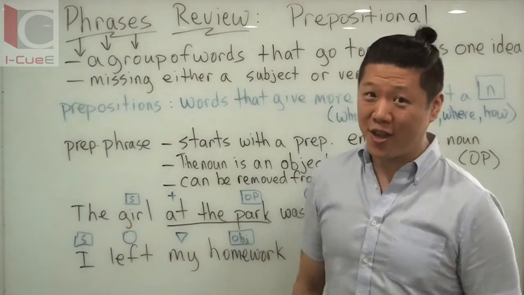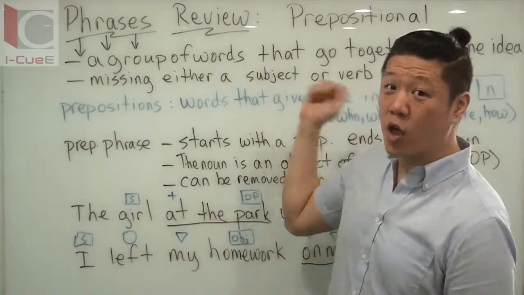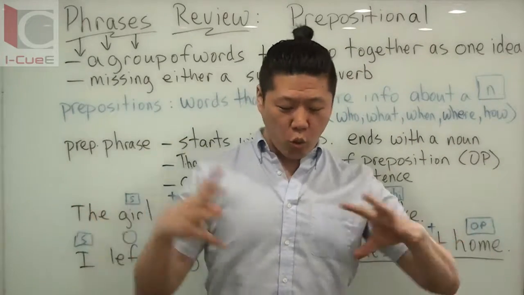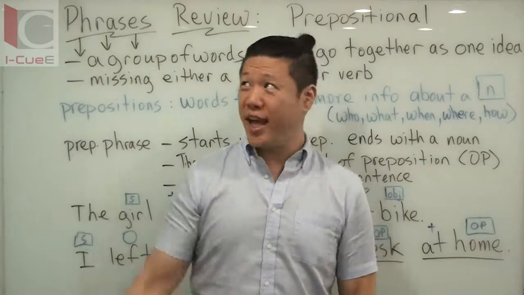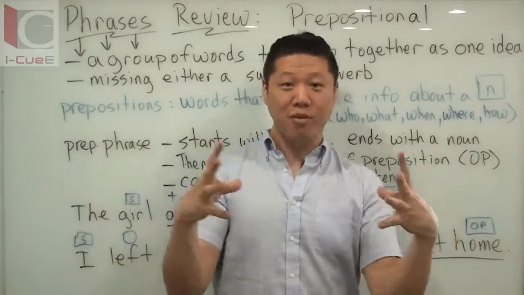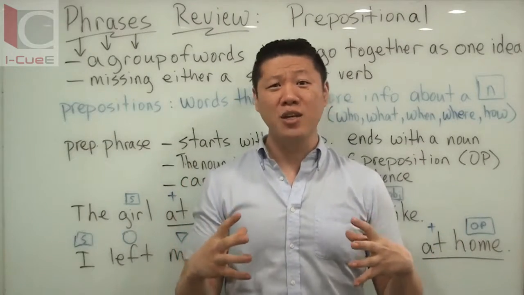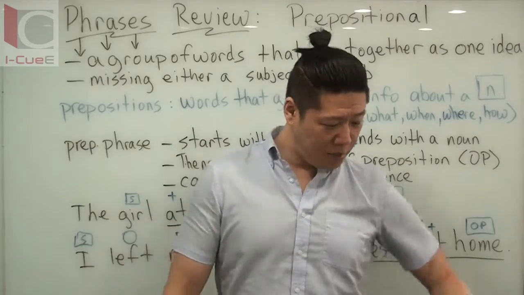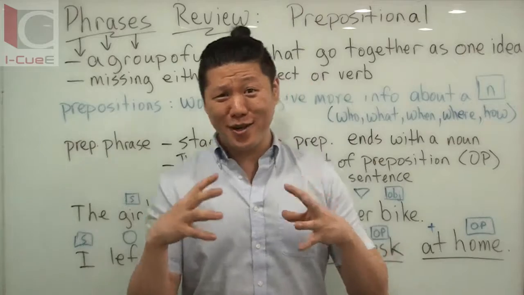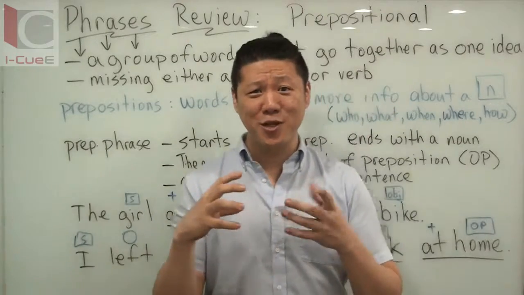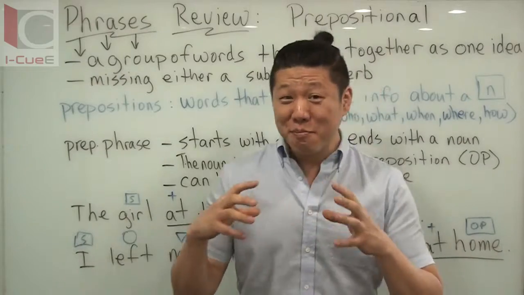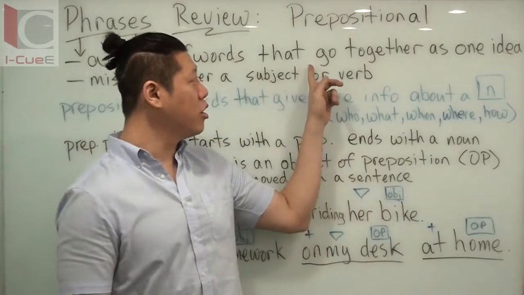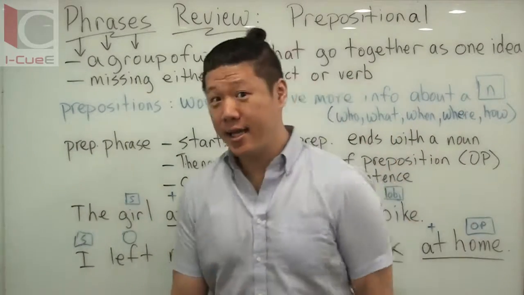So what is a phrase? Let's start there. A phrase is a group of words that go together as one idea. That's the important part. These words all work together to form one idea. You can't just pick random words from everywhere and put them together, because that probably won't make sense, right? If I say something like tuna, cashew, computer, those are groups of words, but they don't go together. There's no such thing as a tuna, cashew, computer yet. They just generally don't go together. The words have to fit. So make sure they're groups of words that go together as one idea.